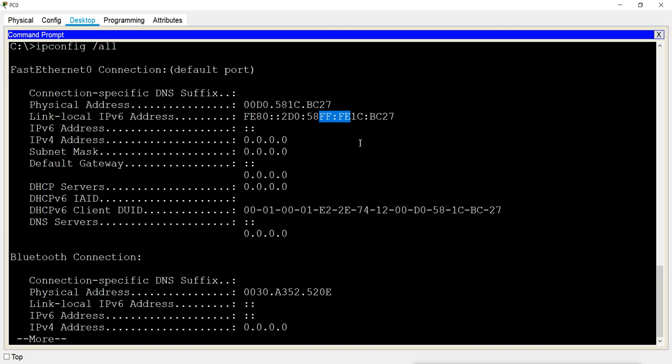Then the other part of the MAC address is here. This 58 is here, and then this D0 is here. Now instead of this 00, it is showing 2 here.